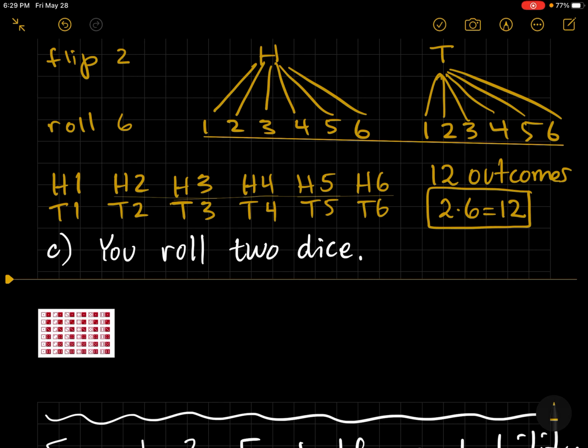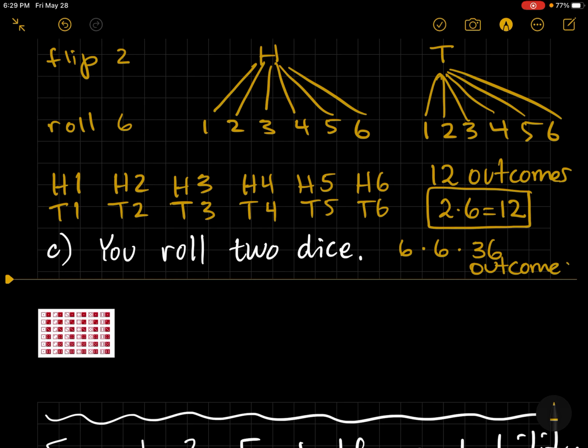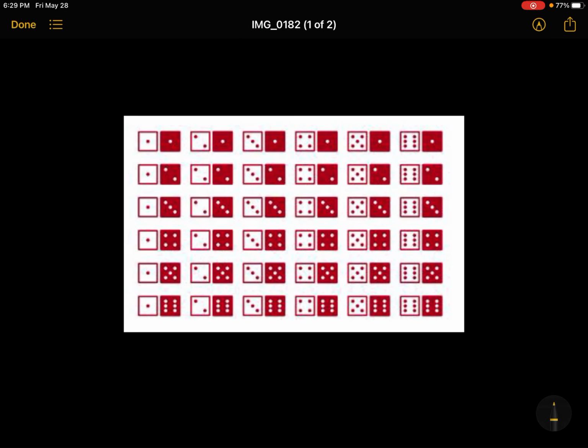Now, if you roll 2 dice, we could list all of those outcomes. There are 6 numbers on each, so that's giving me 36 outcomes. And because we didn't want to list them all, just in the interest of time, here's a little picture showing you those outcomes.